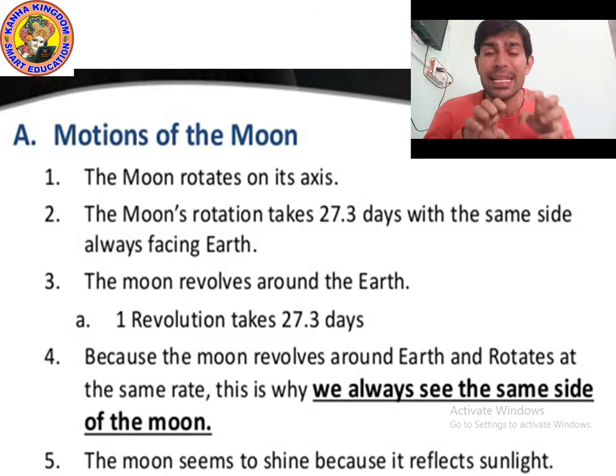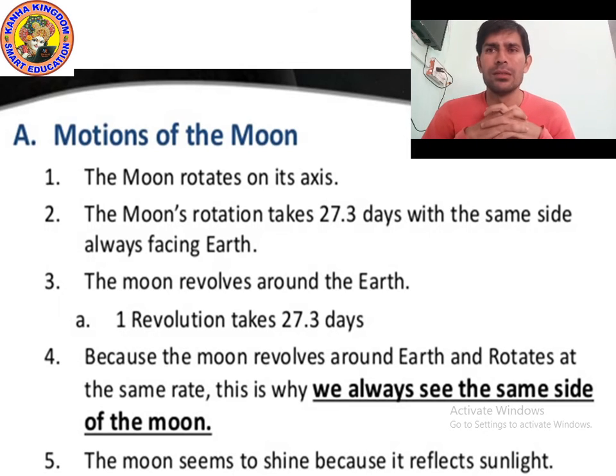Yes, when the sunlight falls on the moon, then the moon reflects the light. You already know about it. So when the light falls on the moon, it reflects in different directions. That's why we see the moon with a cool light, and it spreads the light everywhere.